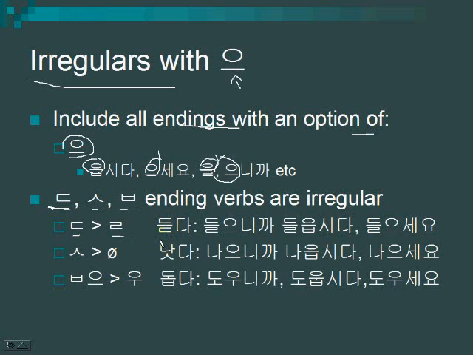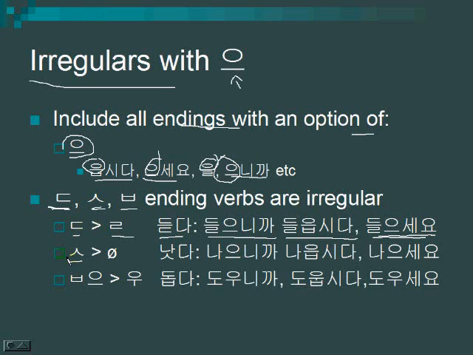So, for example, you have 듣다, to listen, would be 들으니까 in the because form, 들읍시다 in the let's do this form, and 들으세요 in the honorific form. So 듣다, 들으니까, 들읍시다, 들으세요.